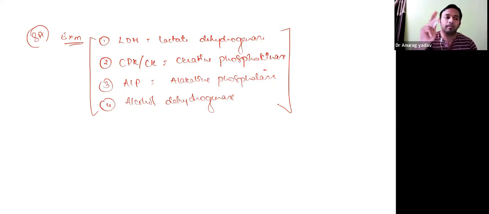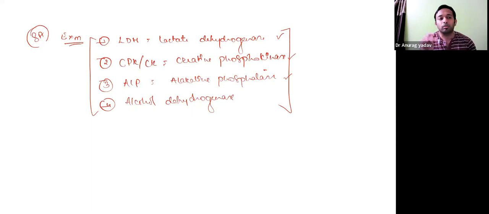If they ask you for 3 marks to define isoenzyme and write examples, you can define the isoenzyme and then write any 3 of these examples. Or sometimes they'll ask you just to write the examples, so you can write all 4. Or sometimes they'll ask individually, like write the isoenzymes of LDH, which can be a 3 mark question. Write isoenzymes of CK or CPK. Write isoenzymes of alkaline phosphatase. What are the types of isoenzymes? This is only the examples.